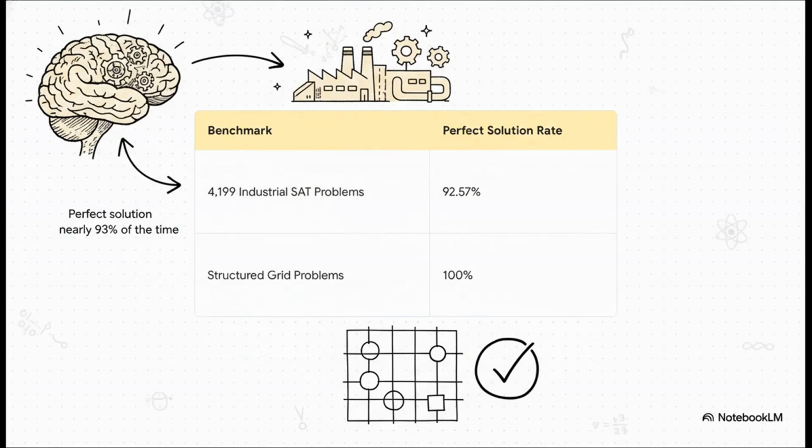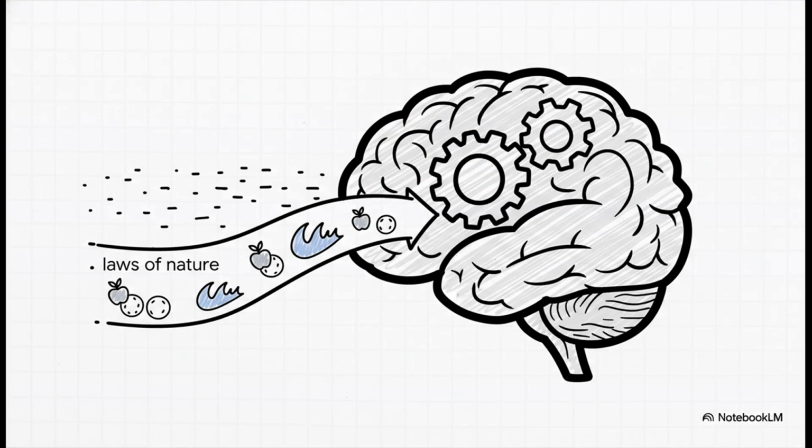And you can see how powerful this shift is when you look at the numbers. We're talking about over 4,000 real-world industrial problems, and it nailed the perfect solution nearly 93% of the time. And on certain types of problems, where other methods just get completely stuck, it hits a perfect 100% success rate. 100!